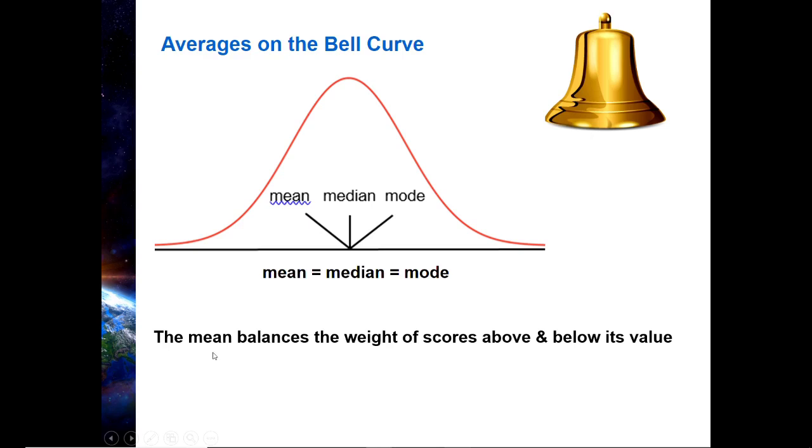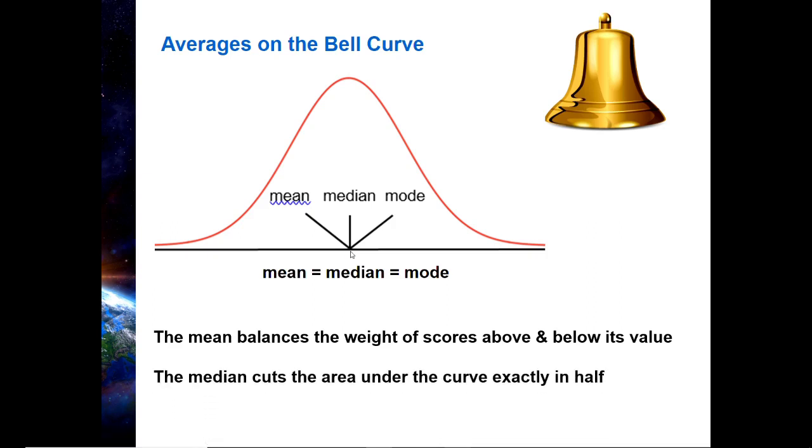Okay, so let's make sure you understand why this is the case. Let's look at the mean. We said the mean balances the scores, right? It's the center of gravity. The normal distribution is symmetrical. That means if we were to cut it down the middle here and fold it in half, this half would be the same as that half. So if the mean is the center of gravity, the weighted sum of scores below it will equal the weighted sum of scores above it. It's going to be perfectly balanced. If we put a fulcrum here, this normal distribution is perfectly balanced. So that means the mean is located here. That's where the fulcrum is.